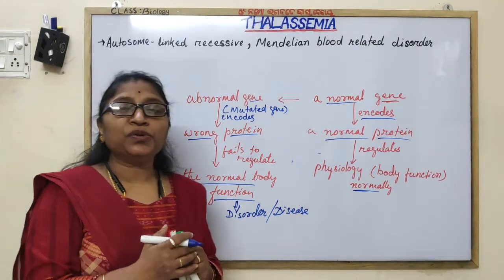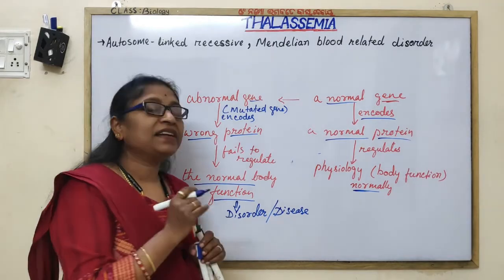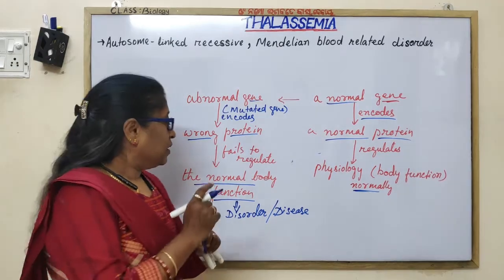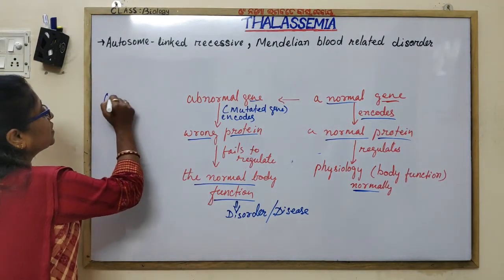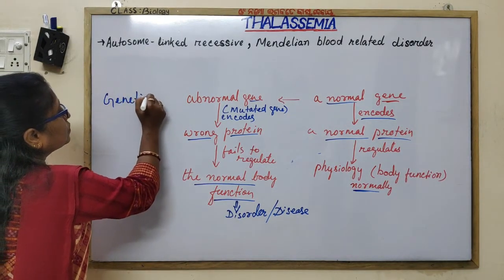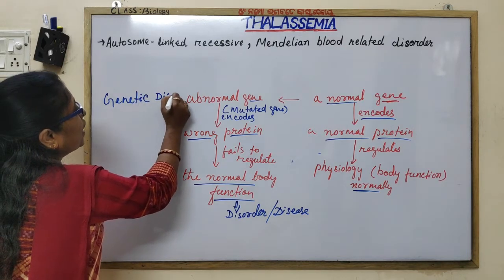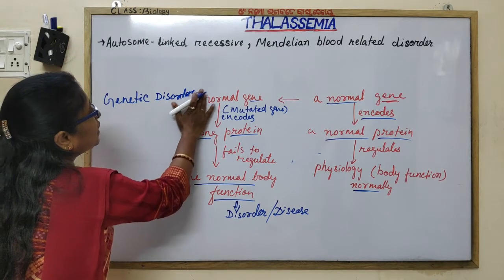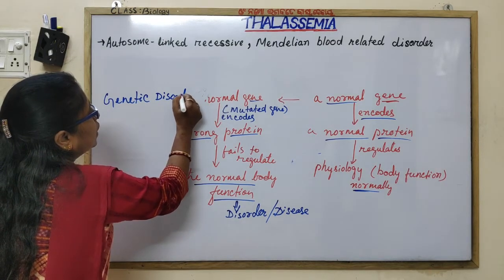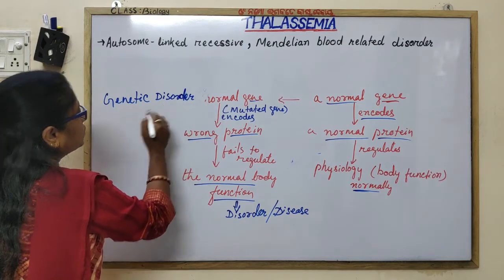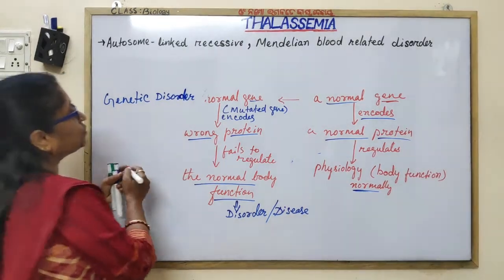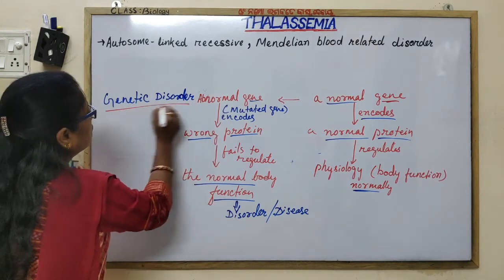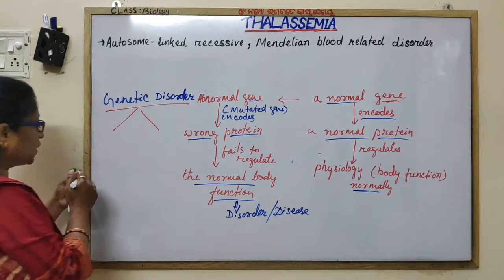So, in this session we will discuss one of the genetic disorders, that is thalassemia. Remember, genetic disorders are again categorized into two types. What are they?